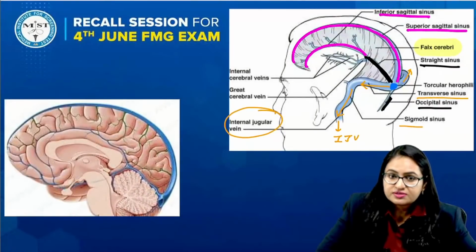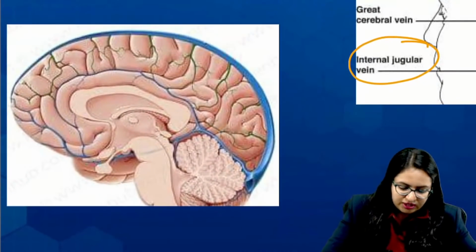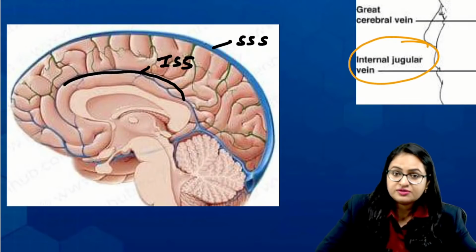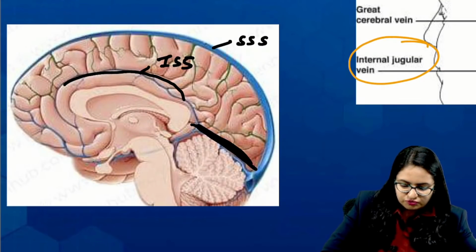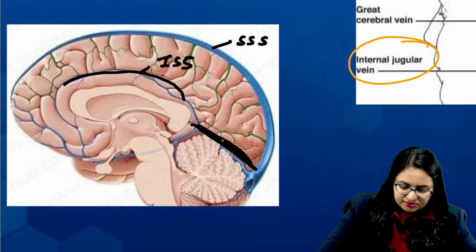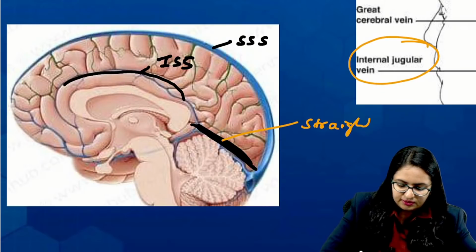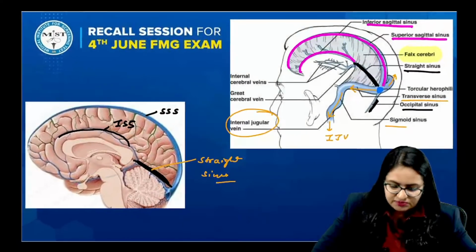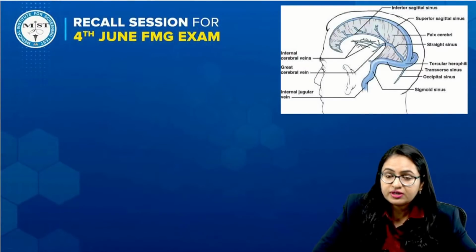Now when we see the same sinuses in this image, we can very well tell that this is the superior sagittal sinus. A very small sinus present over here is the inferior sagittal sinus. And this one present over here is the straight sinus. Now let us see the radiographic image.